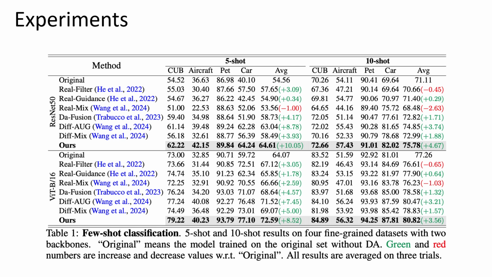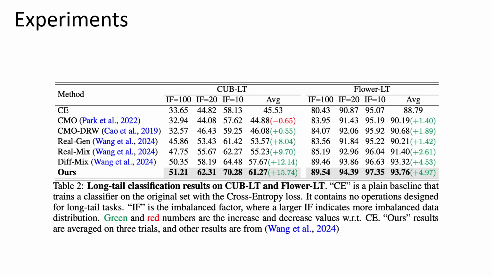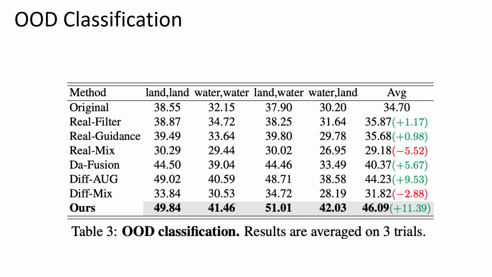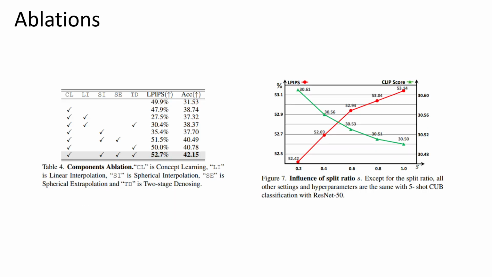For the experimental parts, we can achieve state-of-the-art performance across few-shot classification, long-tail classification, and out-of-distribution classification tasks. For the ablation study, as shown in the left table, each component we proposed is effective at improving the diversity and final classification accuracy. Here we use the LPIPS scores between static images to reflect the diversity. We also ablate the split ratio, as shown in the right figure, used in the two-stage denoising.